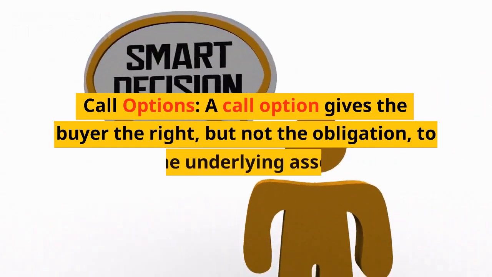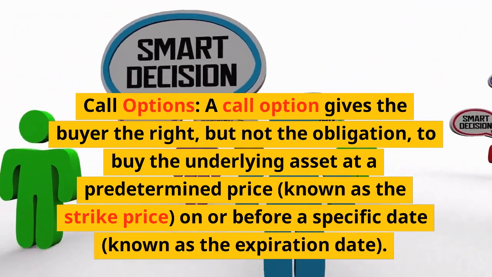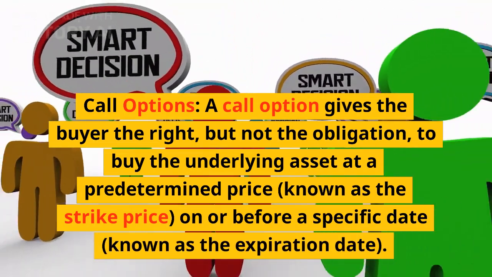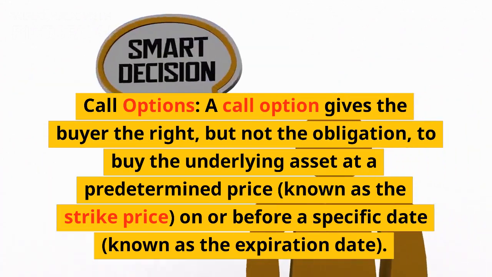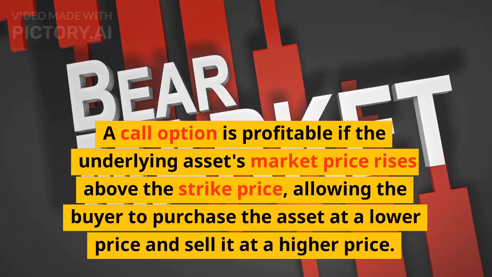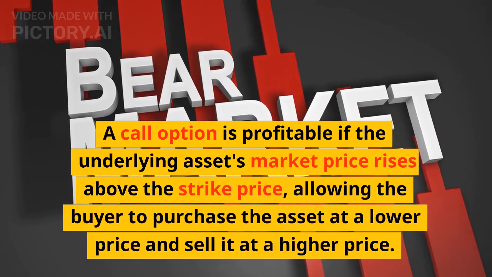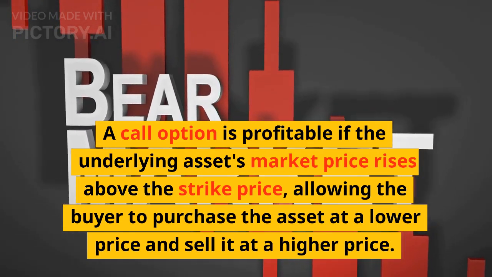Call options. A call option gives the buyer the right, but not the obligation, to buy the underlying asset at a predetermined price, known as the strike price, on or before a specific date, known as the expiration date. A call option is profitable if the underlying asset's market price rises above the strike price, allowing the buyer to purchase the asset at a lower price and sell it at a higher price.